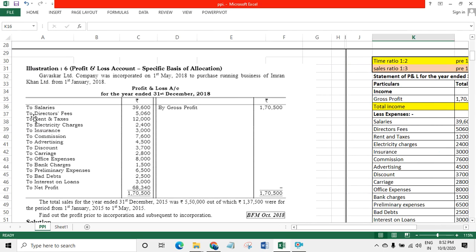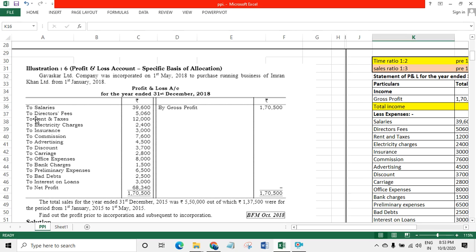So always remember, managing director and director fees will always come afterwards. Even debenture interest: debentures are issued after incorporation, so the debenture interest also comes in the later part, that is the post-incorporation period. So these few things you have to remember.